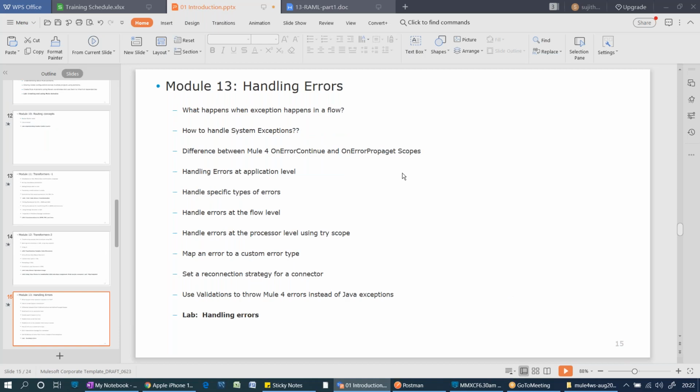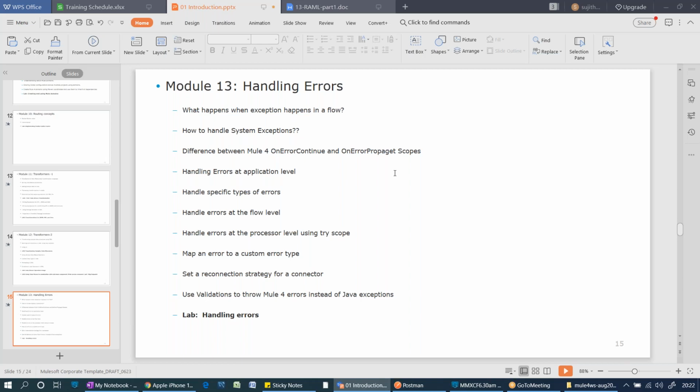And exception handling, it's a very interesting topic. When you compare Mule 3 to Mule 4, it's a total change. Mule 3 to Mule 4 is a very total change. Okay, that's why I've given a PPT only for exception handling, and it's one of my interesting topics. I mean, a very interesting topic.